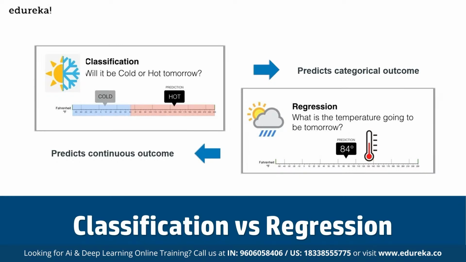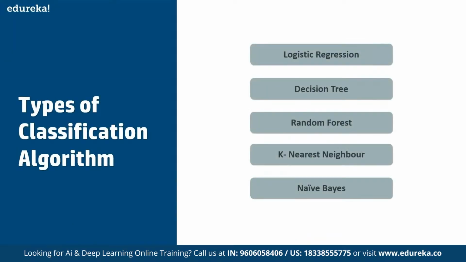If we compare classification versus regression, classification is simply going to predict the categorical outcome, for example, whether it will be hot or cold tomorrow. Regression, on the other hand, focuses on making predictions of continuous outcomes, like what the temperature is going to be tomorrow. These are defined as part of regression problem statements.